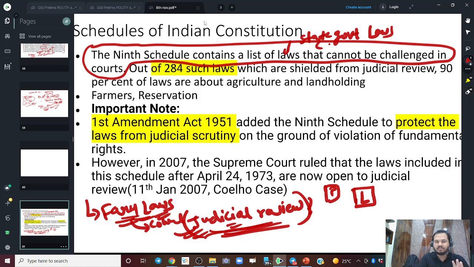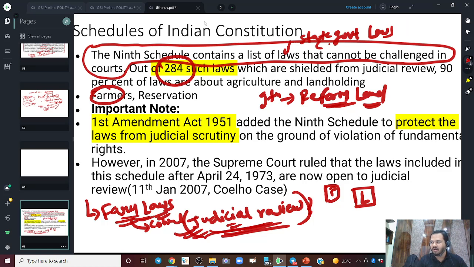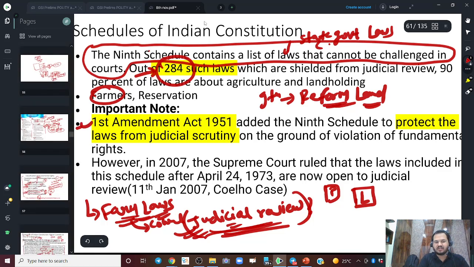Initially the 9th schedule was brought in to bring reforms, mainly related to land, farmers and land. But subsequently every state started to misuse it. Today in 2021 we have 282 laws. Nehru ji brought one law, and after that 283 more laws have been brought by various state governments and even the central government. So today we have 284 laws in the 9th schedule which are immune to judicial review, right? The important fact to remember is that the 9th schedule contains a list of laws that cannot be challenged in courts.